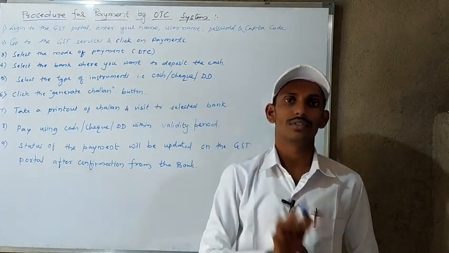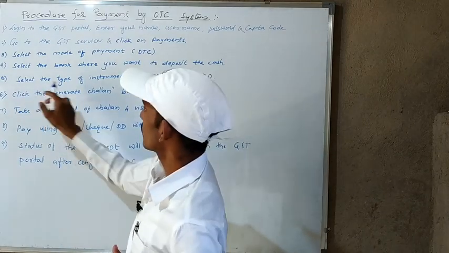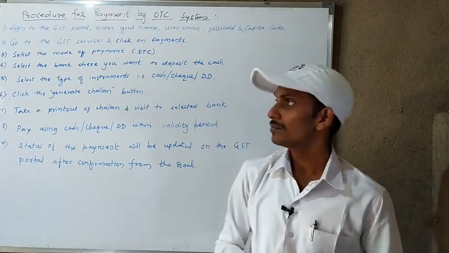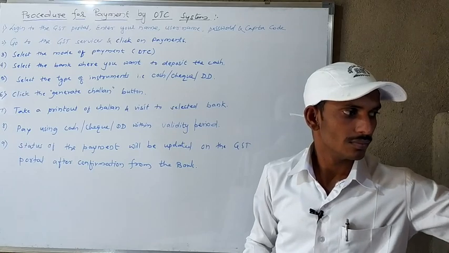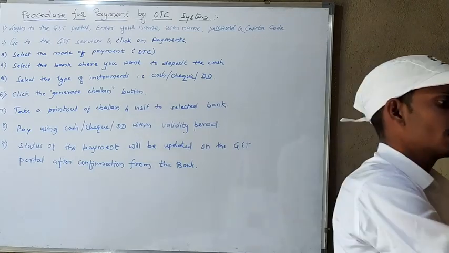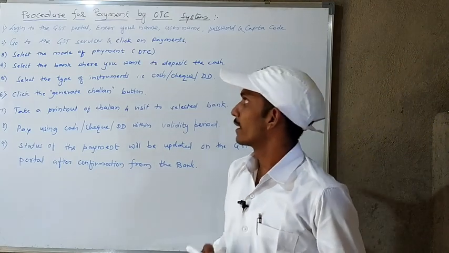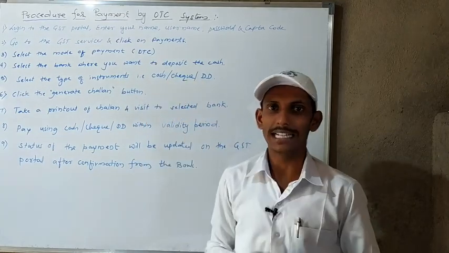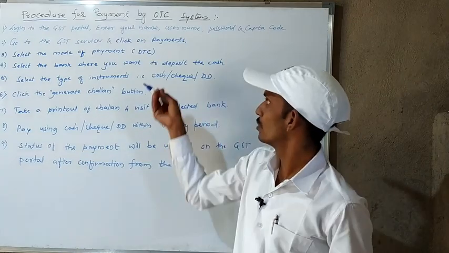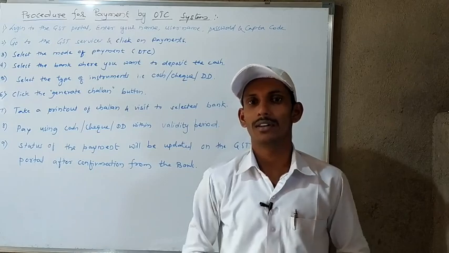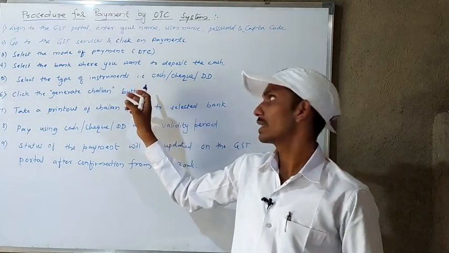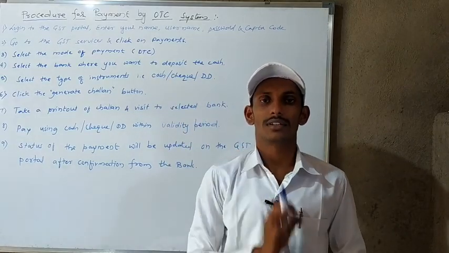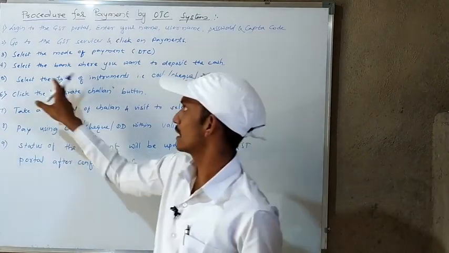After that, select the type of instrument: either cash, check, or DD, demand draft. As per which mode you want, you have to select the type of instrument.